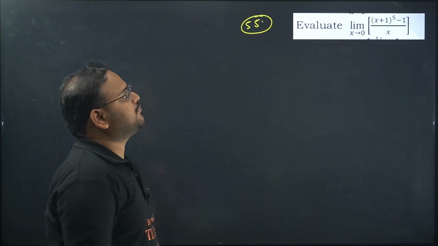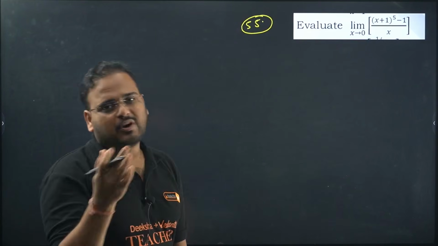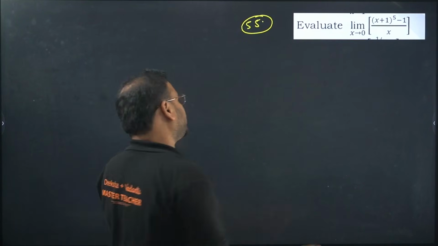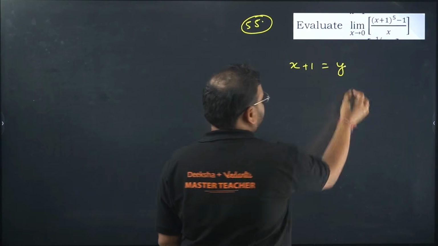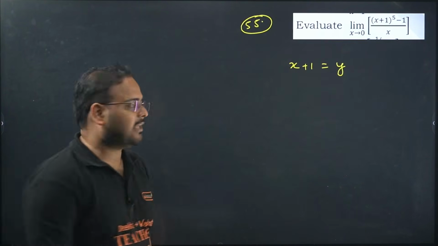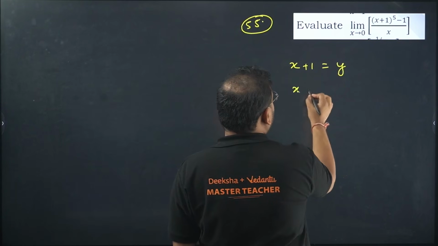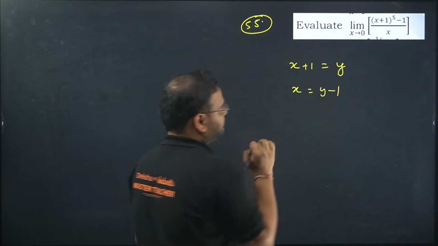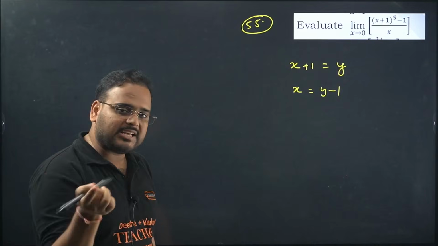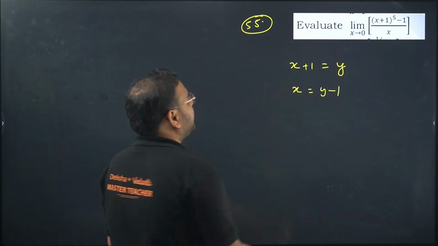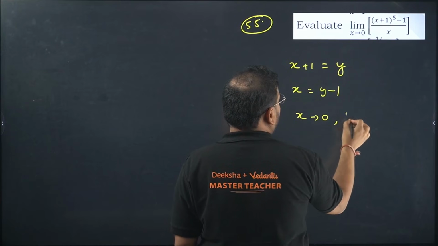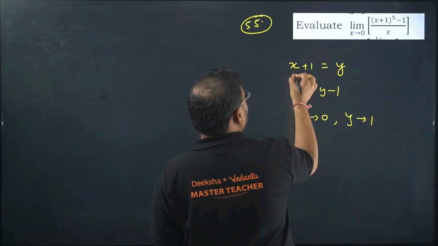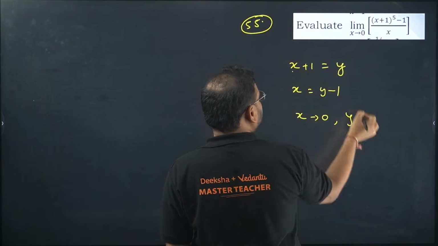Evaluate limit of (x plus 1) power 5 minus 1 over x. Of course, you don't have time to do the expansion, so use a smart substitution. Take x plus 1 as y. So x becomes y minus 1. Check the limit: if x tends to 0, y tends to what? When x tends to 0, this becomes 0 plus 1, so y tends to 1.